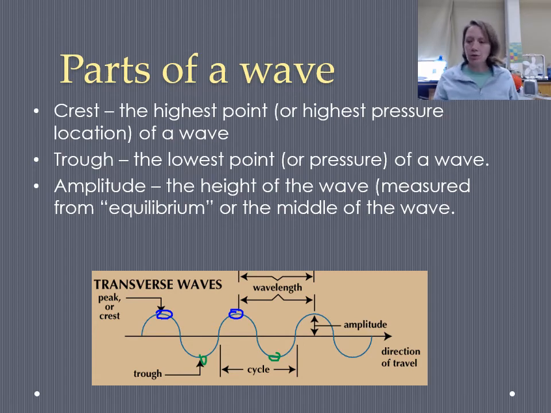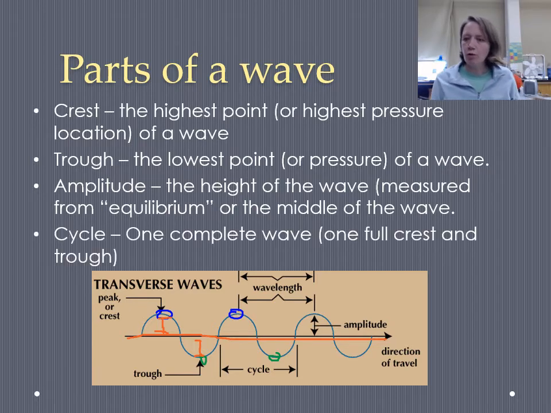And then the word amplitude, which is one you're going to hear a lot, is a really important one, is essentially the height of the wave, at least for a transverse wave. And it's measured from equilibrium, which is the location right in the middle of the wave. Another way to think about equilibrium is if the medium did not have a wave, if that string or slinky or whatever the picture is of down there didn't have a wave in it, it would be perfectly flat. That's equilibrium. And my amplitude will be basically the height of the wave measured up from that location, or it could be a negative number and measured down from the equilibrium.